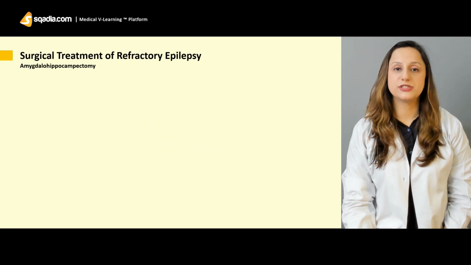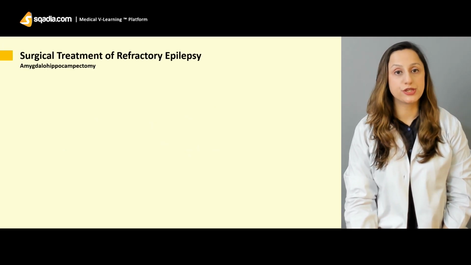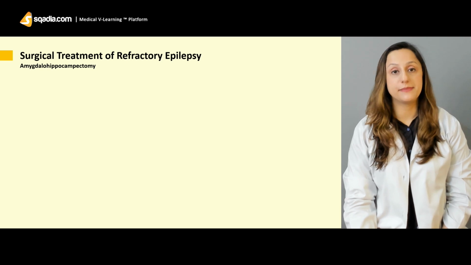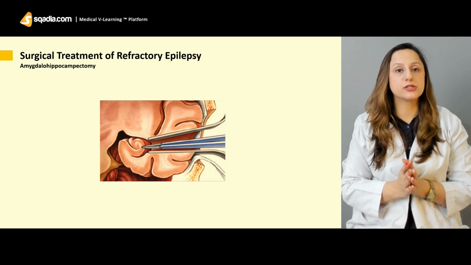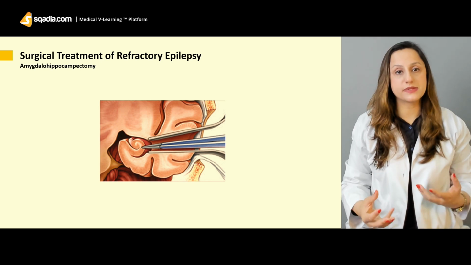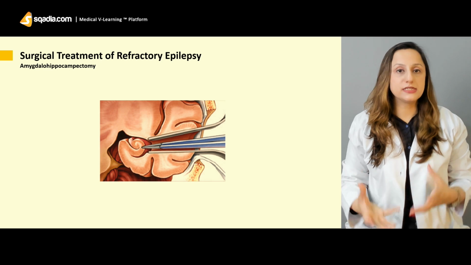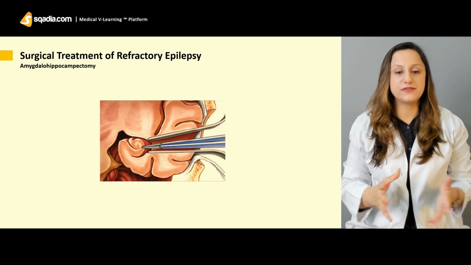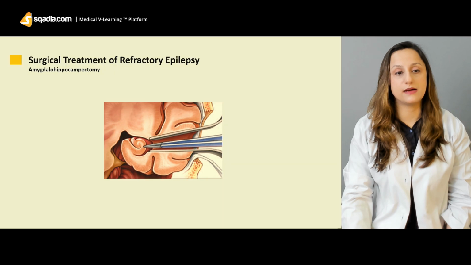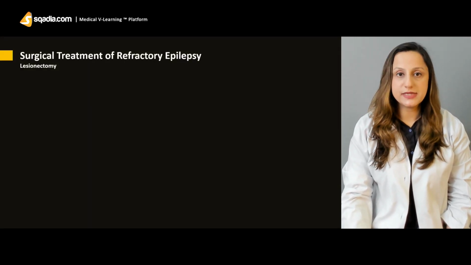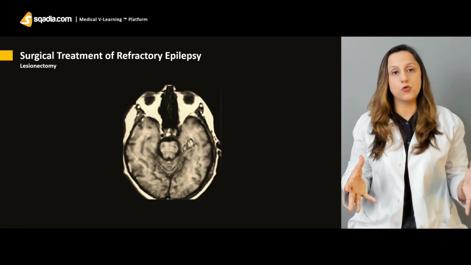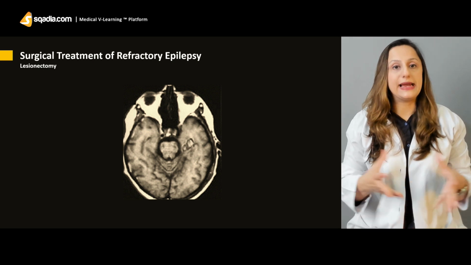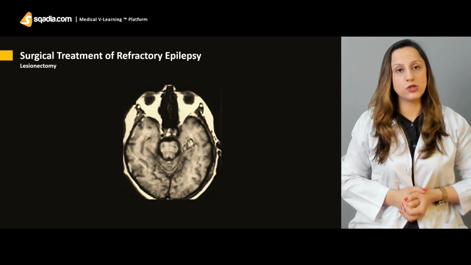So we can have patients in whom we can resort to amygdalo-hippocampectomy, in which a lot of patients are suffering from pathologies of the amygdala or hippocampus, and after the removal of the amygdala or hippocampus, these particular patients can improve quite a lot. We have the lesionectomies, in which a particular lesion is seen in either of the lobes, either the frontal lobe, the parietal lobe, or the temporal lobe, as seen over here.